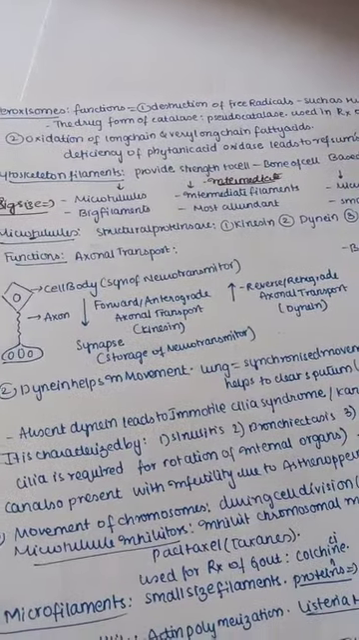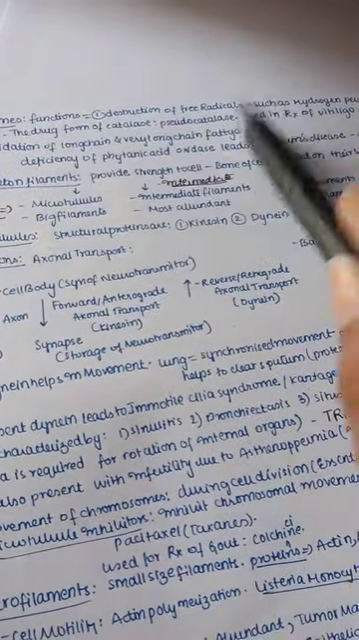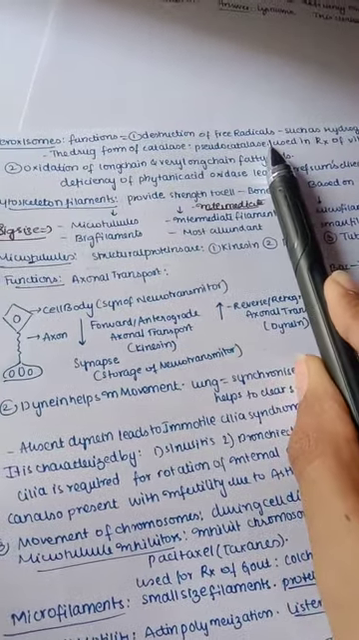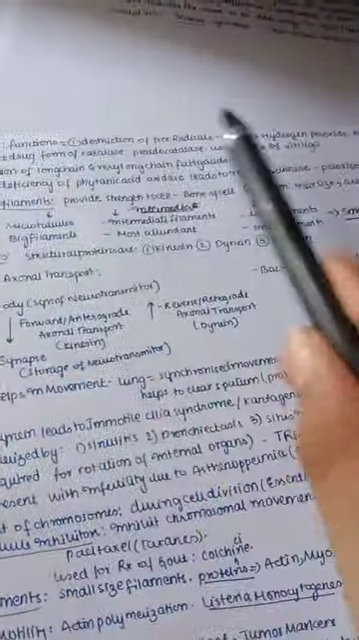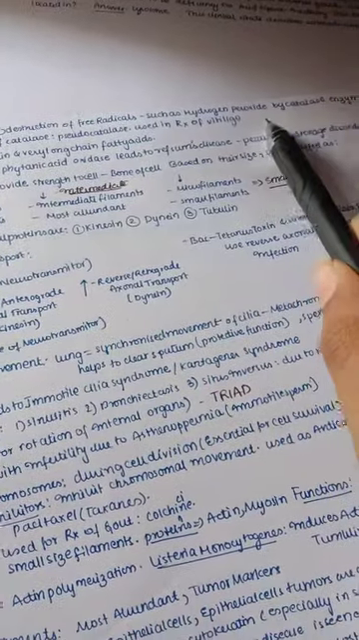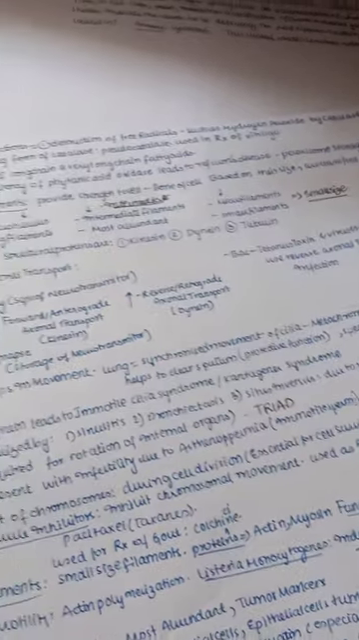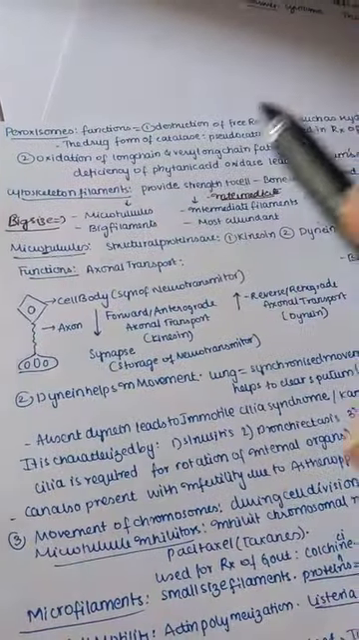Peroxisome function is like destruction of free radicals. Free radicals cause many diseases, so we need to destroy them by means of peroxisome. How do they destroy them? Such as hydrogen peroxide by the catalase enzyme. This is very important. The catalase enzyme is the one which destroys the free radicals.